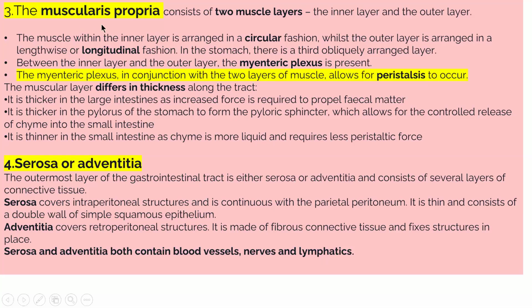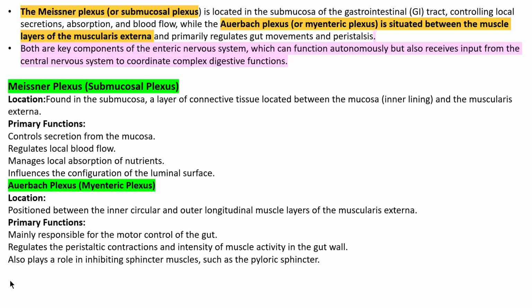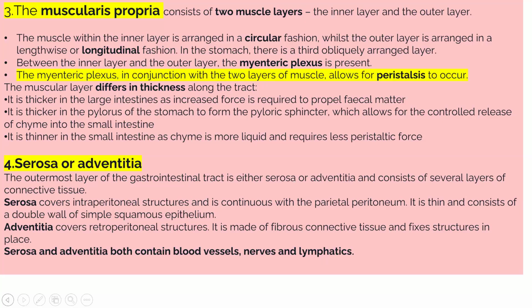So the next layer is the muscularis propria, which consists of two muscle layers which we have learned. The muscle within the inner layer is arranged in a circular fashion, while the outer layer is arranged in a lengthwise, longitudinal fashion. We have seen this in the previous slide image. In the stomach, there is a third, oblique layer. Between the inner layer and the outer layer, the myenteric plexus is present.